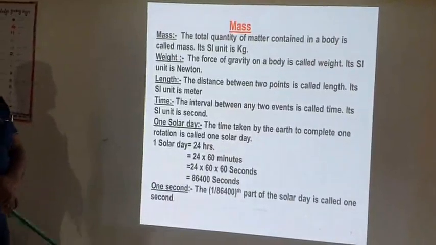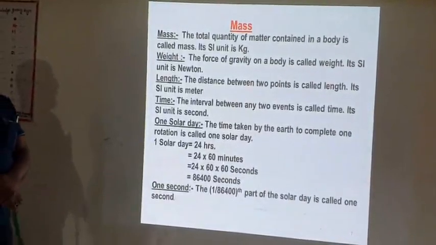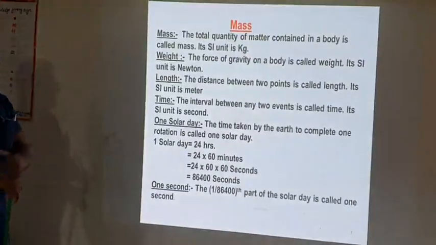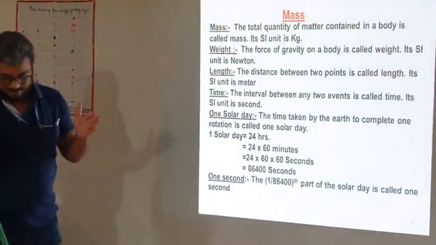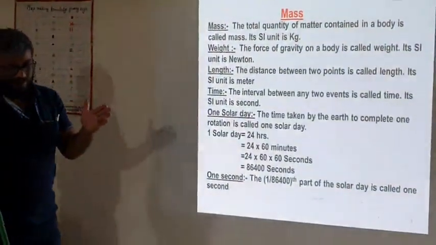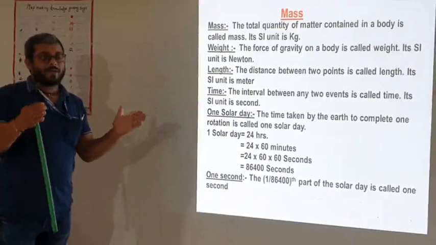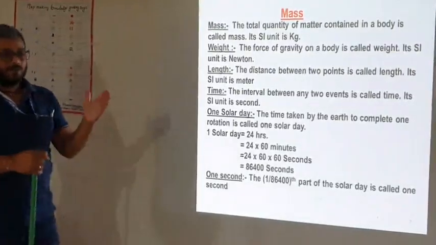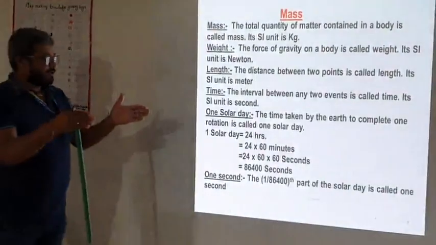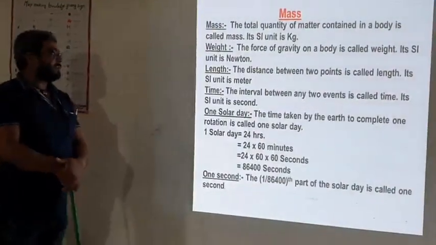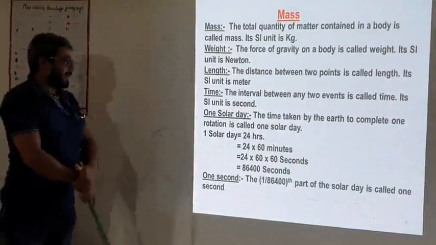Now time. The interval between two events. Events means just one period. Your class period started at 7 o'clock and ended at 7:40. That is called the interval between two events, which is called time, and the SI unit is second.